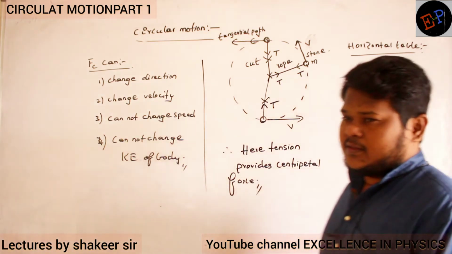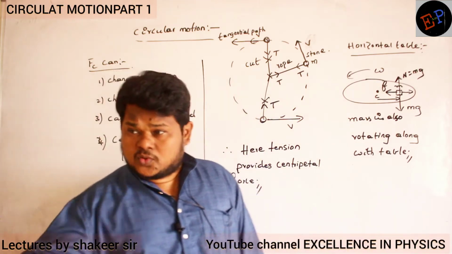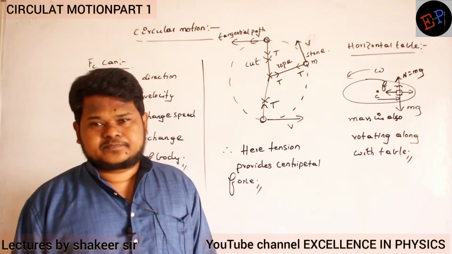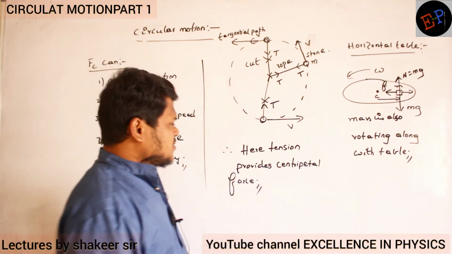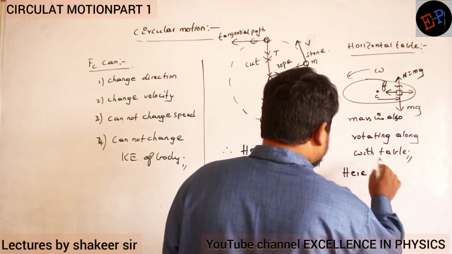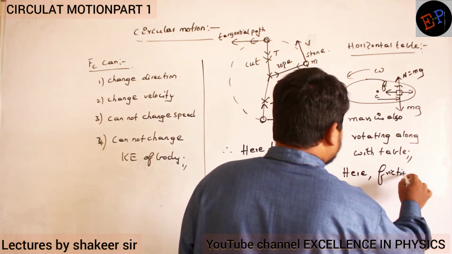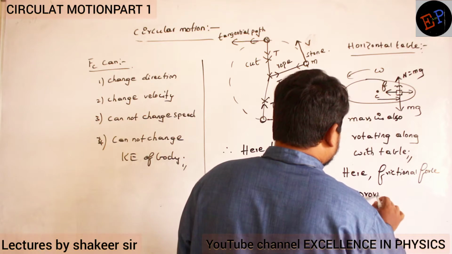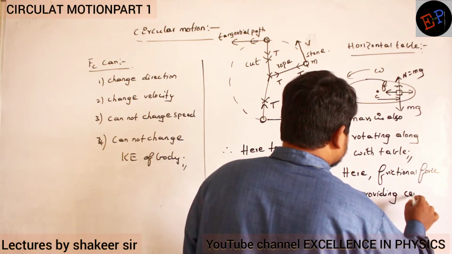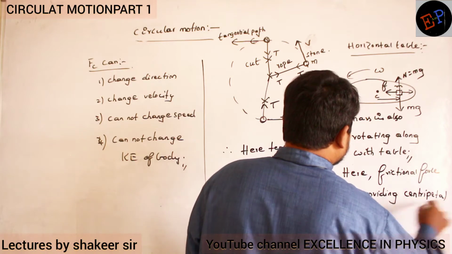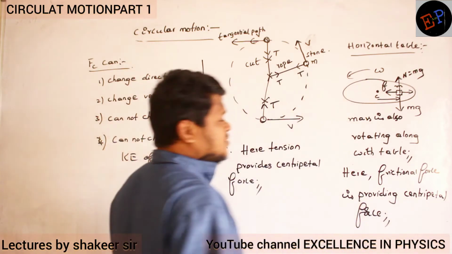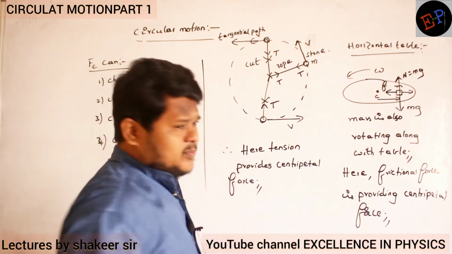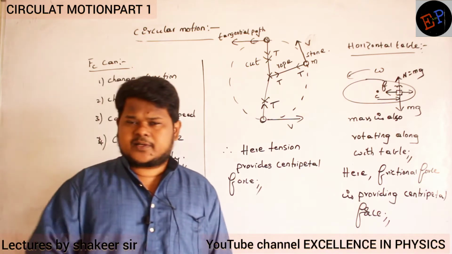Are you able to understand? And see, what is the direction of friction? Towards the center. So friction is providing centripetal force here. That's it. Very simple. So here who is providing the centripetal force? Frictional force. Friction is also a kind of force only. Frictional force is providing centripetal force. Clear? Very simple. So for any body to move in a circular path, definitely centripetal force is required.